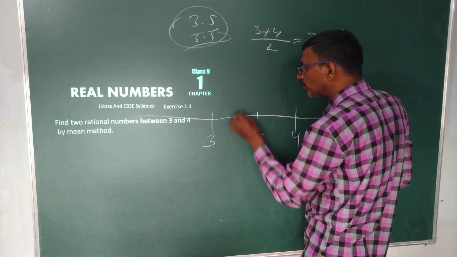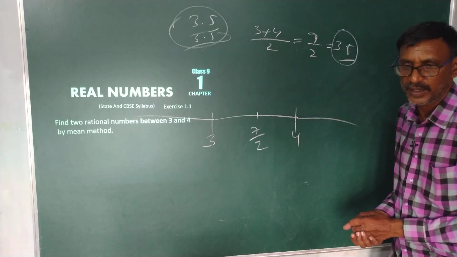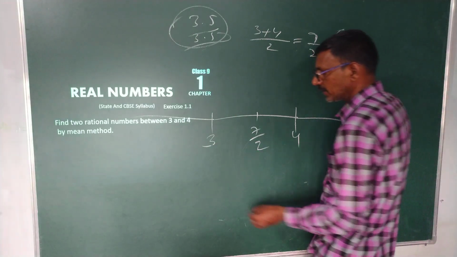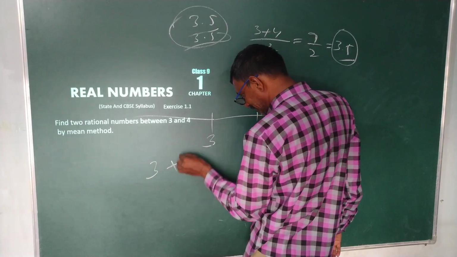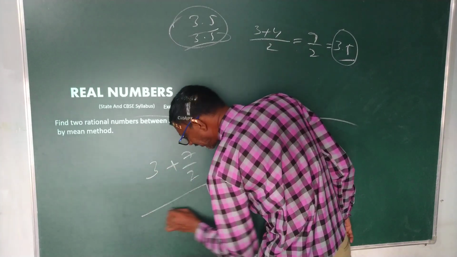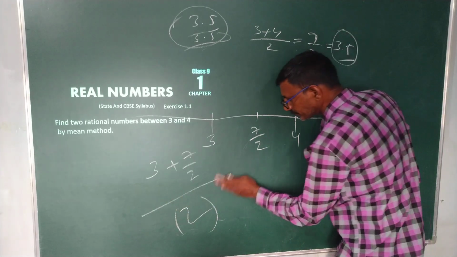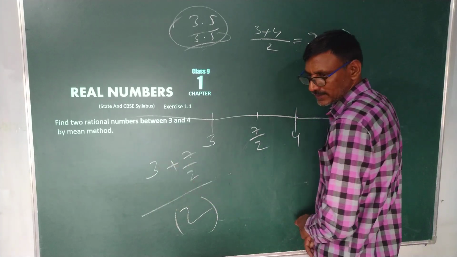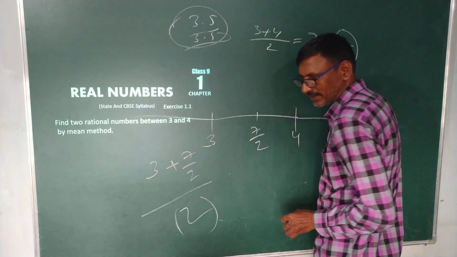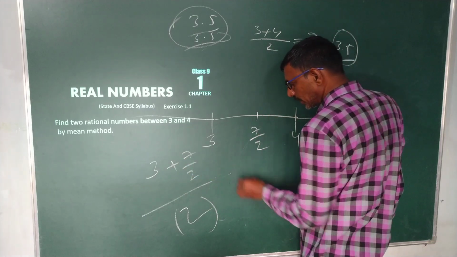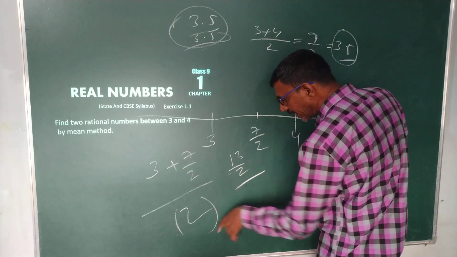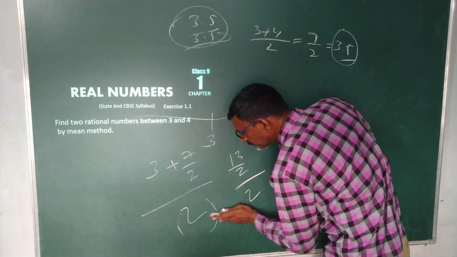My dear, one more number we need to find. Suppose we add these two and divide by 2. That means 3 plus 7 by 2, divided by 2. Keep it separate. 2 3s are 6, 6 plus 7 is 13. Very good. 13 by 2 divided by 2.